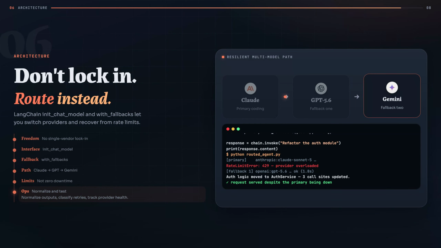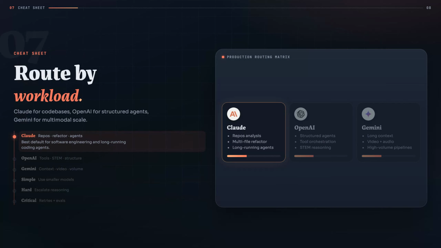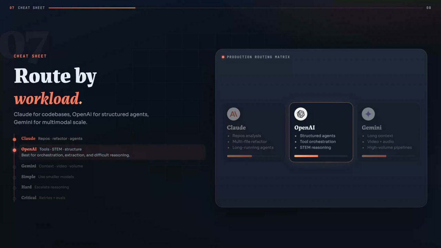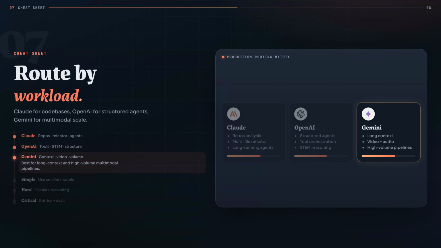Here is the production routing cheat sheet: route repository analysis, multi-file refactoring, architecture work, and long-running coding agents to Claude Sonnet. Route structured agent execution, tool orchestration, extraction, and difficult STEM reasoning to OpenAI's GPT family. Route large context retrieval, video ingestion, document processing, audio analysis, and high-volume multimodal workloads to Gemini Flash.